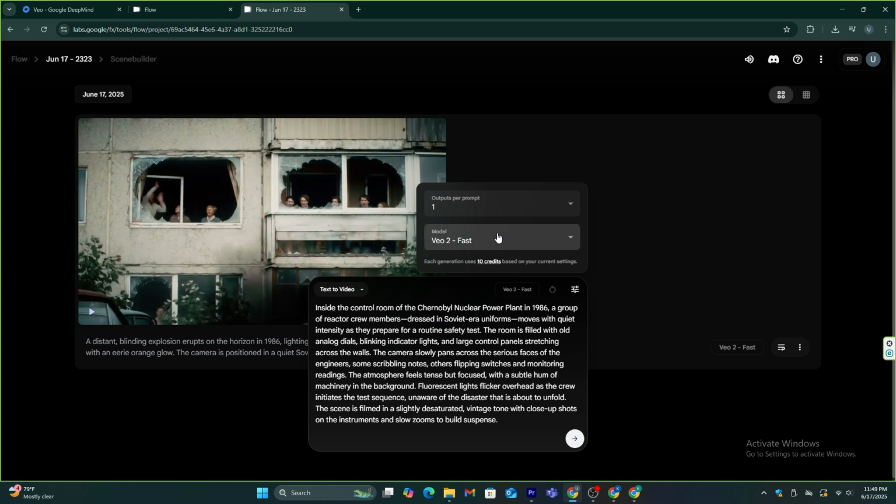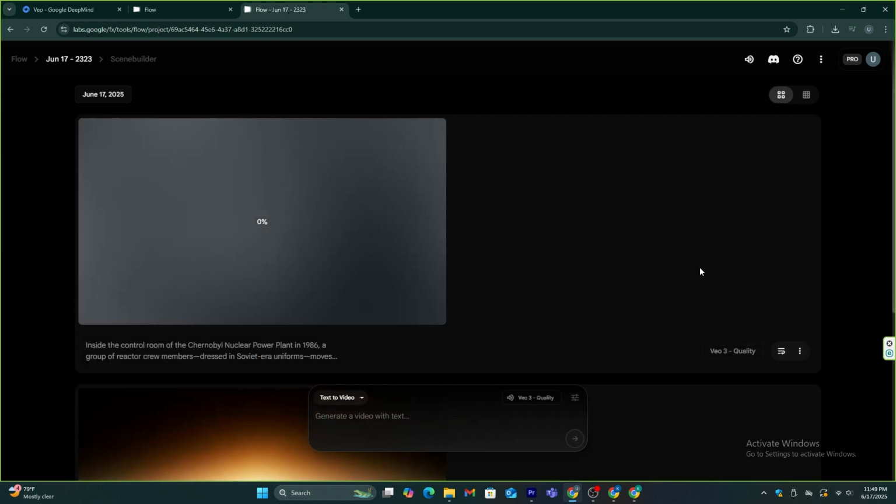Now for this video, I'm going to use the VO3 model, so make sure to click this setting icon and change the model. Let's see the final version.